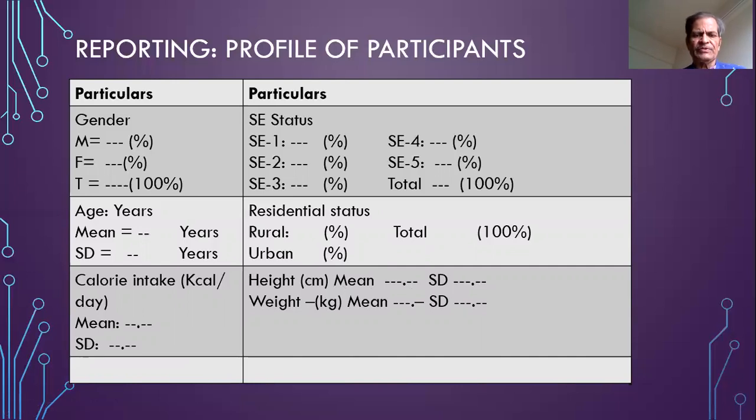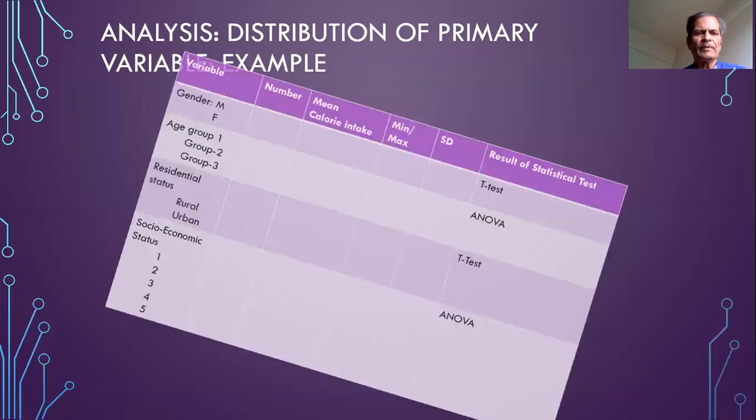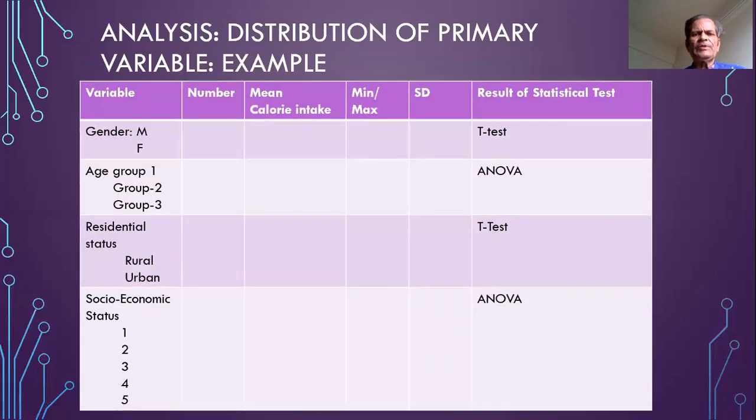ratio type of variables. Then analysis of the distribution of the primary variable according to the secondary variable. This is the second part of the paper. So analysis of the primary variable, that is the caloric intake, according to the secondary variables, that is the gender, the age, the residential status, the socioeconomic status. These are the secondary variables. So we will show what was the distribution of the caloric intake per day as per the categories of the secondary variables.